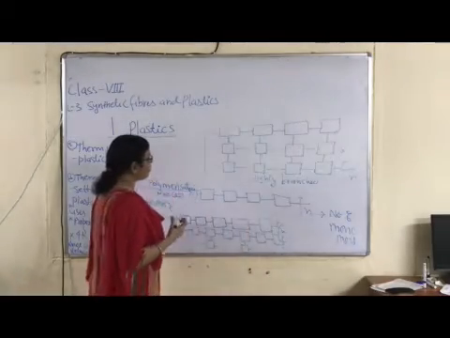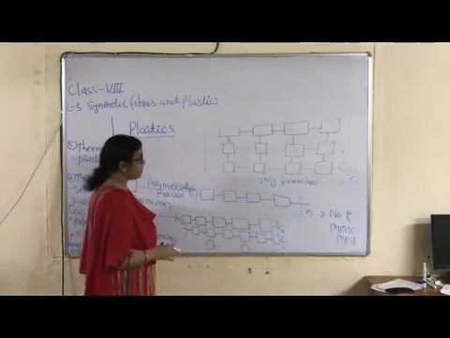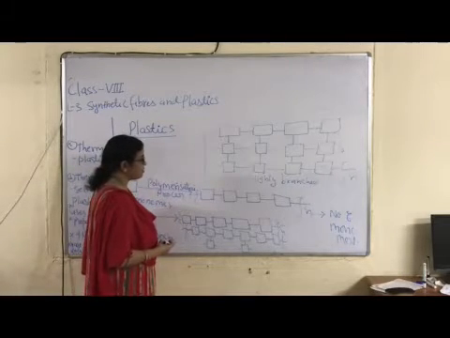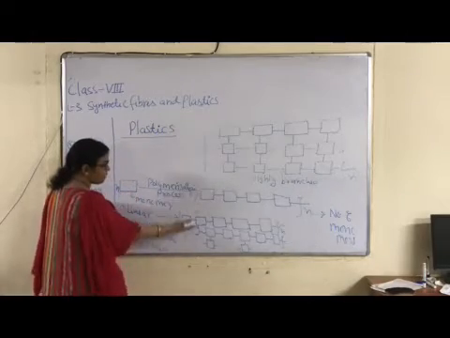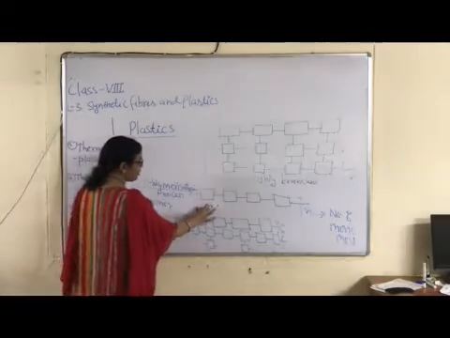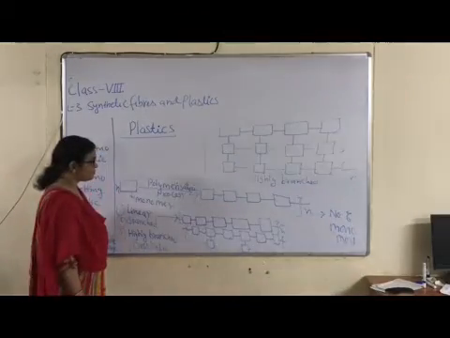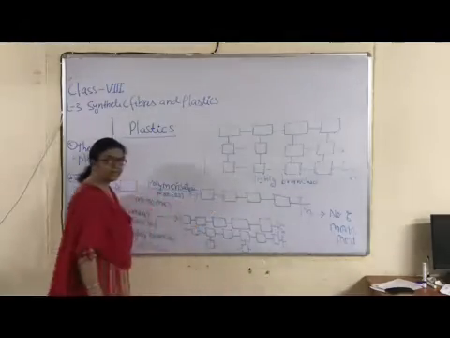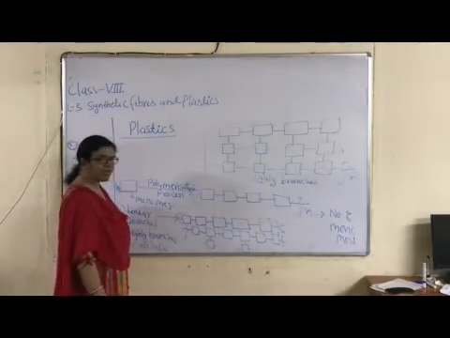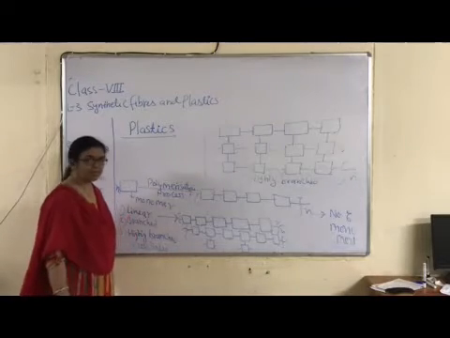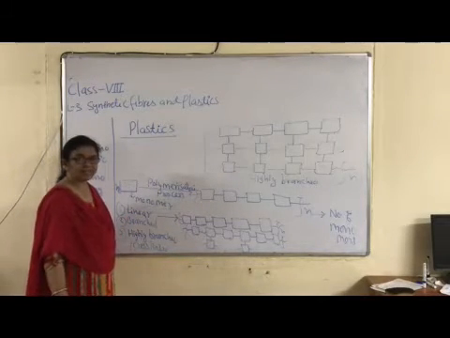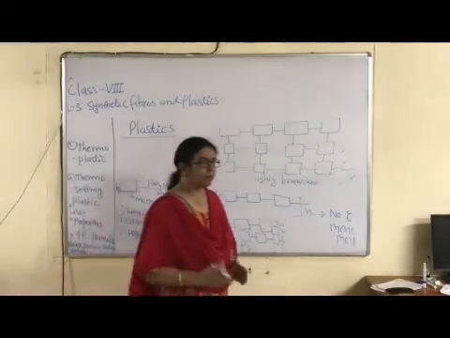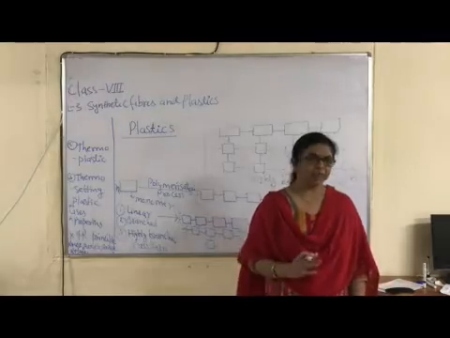Then what is the effect of presence of large number of side branches? It forms hard plastic. Nature of plastic depends upon type of polymer. Linear polymer, it means soft plastic, thermoplastic, and presence of branches or side chains or formation of highly branched polymer, it means hard plastic, which is also known as thermosetting plastic. Okay children, so plastics are classified on the basis of structures of polymers.